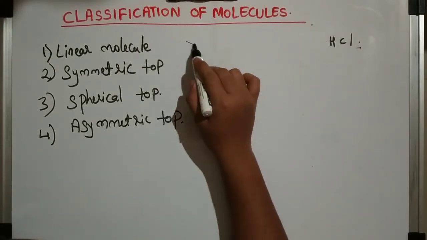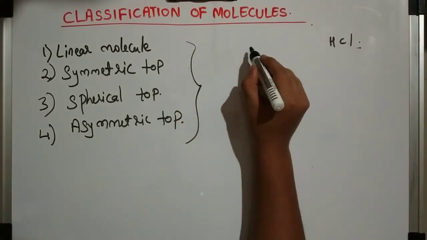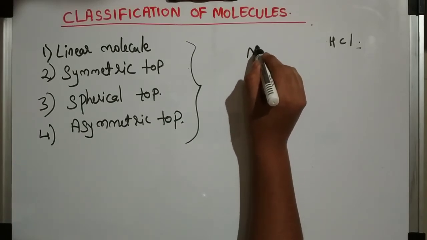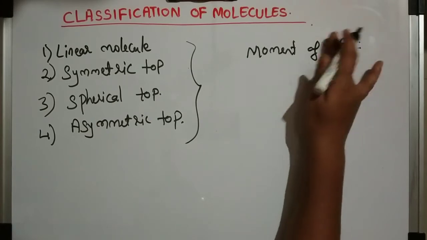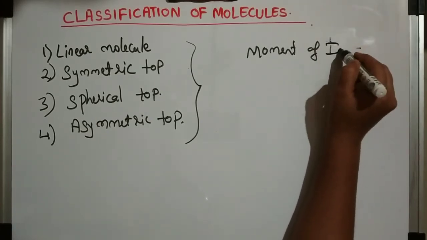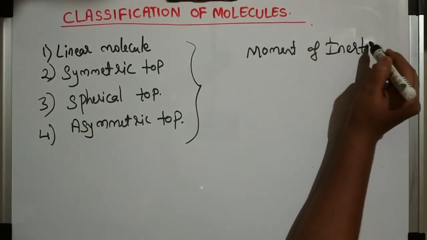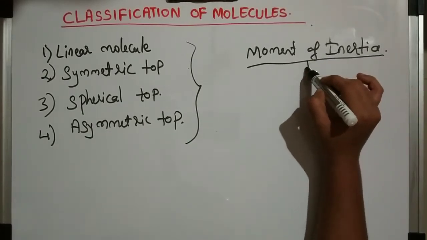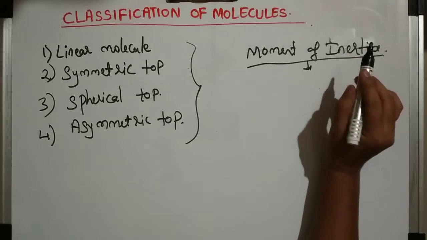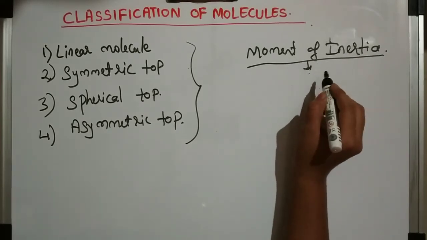Before studying the classification, we should know one basic concept, that is moment of inertia. You might have studied this in physics, and we will study the concept a little bit in chemistry. So what is moment of inertia?